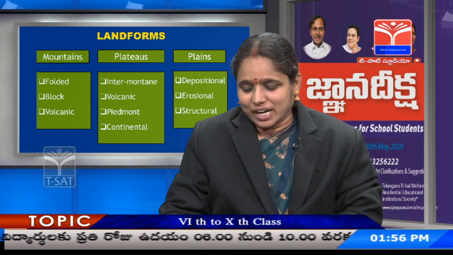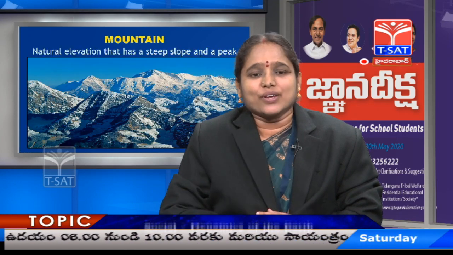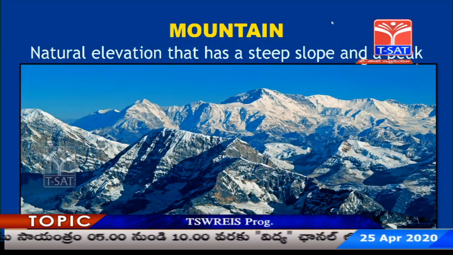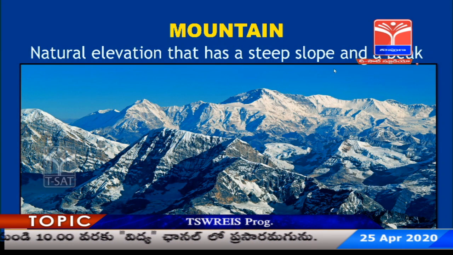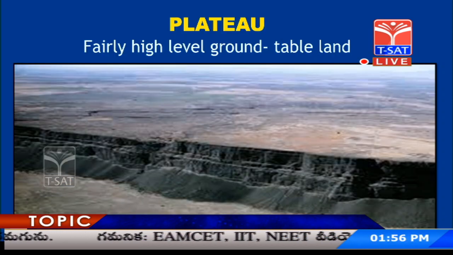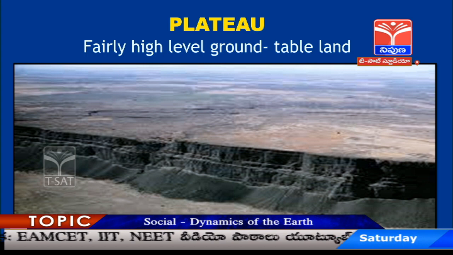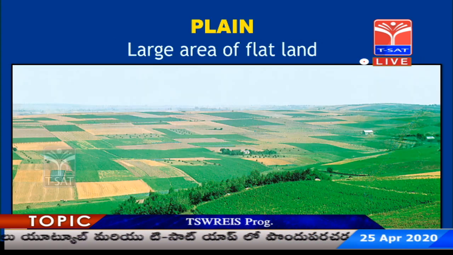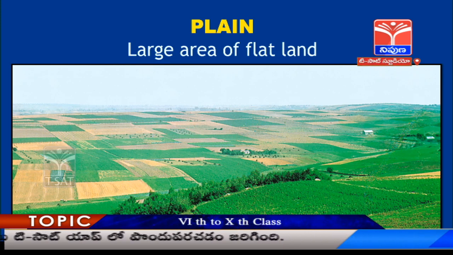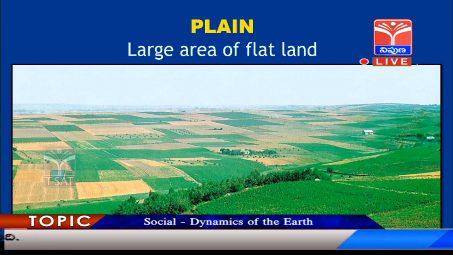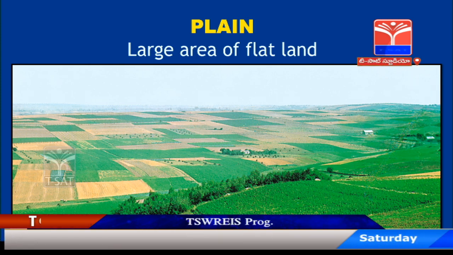I am sure you would like to look at the pictures of those. So this is the beautiful picture of a mountain, which has steep slopes sometimes, rounded peaks sometimes and sharp peaks sometimes. This is the picture of a plateau, which is fairly high-level, table-topped land. And this is the picture of a plain. See, wow, how beautiful, how green it looks. As I was mentioning, it mostly consists of alluvial soil or other fertile soil.